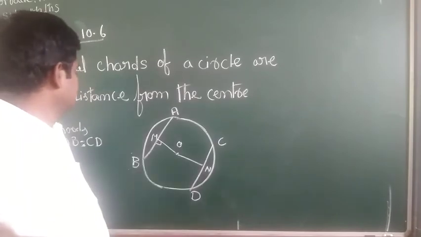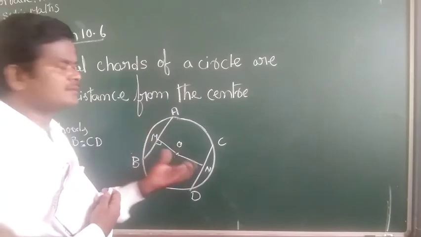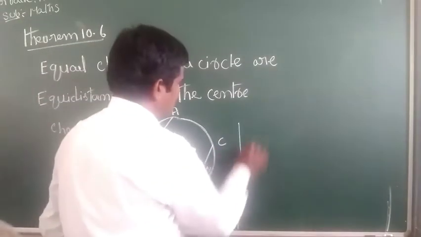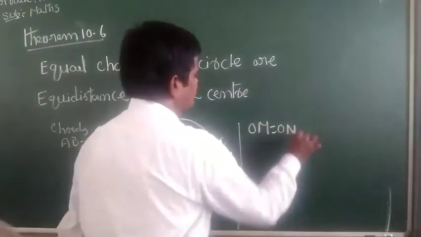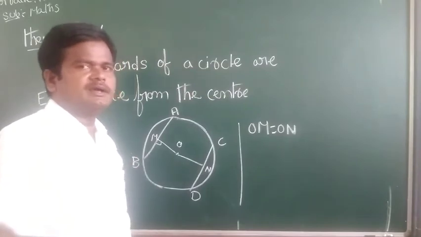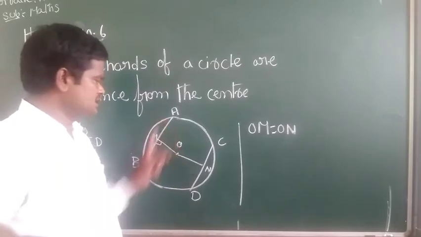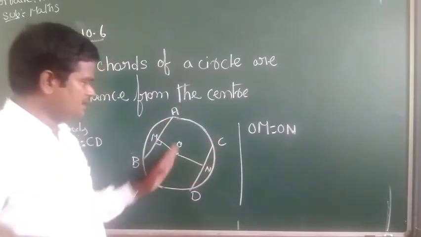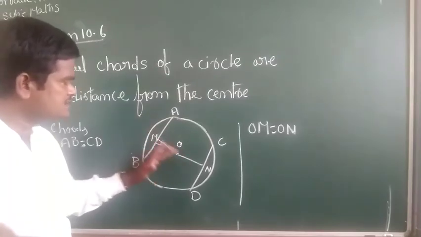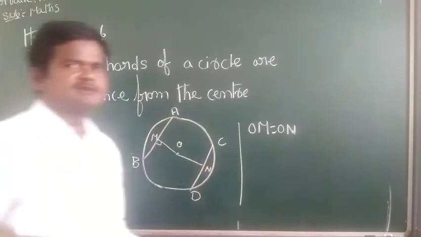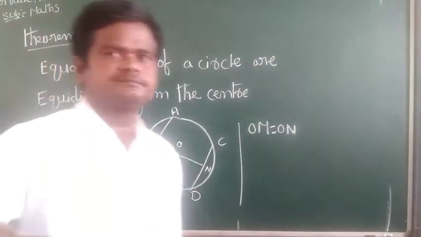So this is the statement: equal chords maintain the equal distance from the center. Here OM equals ON. Equal chords AB and CD, these two are equal, and they maintain the same distance. OM equals ON. So this is Theorem 10.6. No need to prove it.